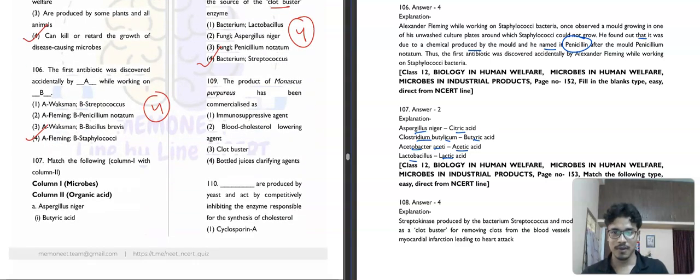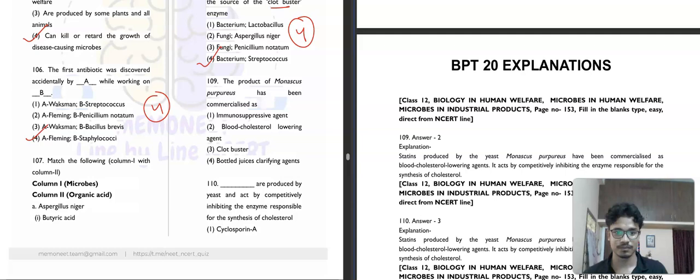Then question number 109. It is saying that the product of Monascus purpureus has been commercialized as immunosuppressive agent, blood cholesterol lowering agent, clot buster, or bottled juice clarifying agent. So statin is basically produced from the yeast Monascus purpureus. It has been commercialized as a blood cholesterol lowering agent. So the second option will be our correct answer for this question.